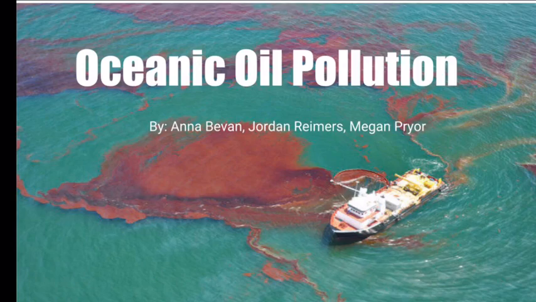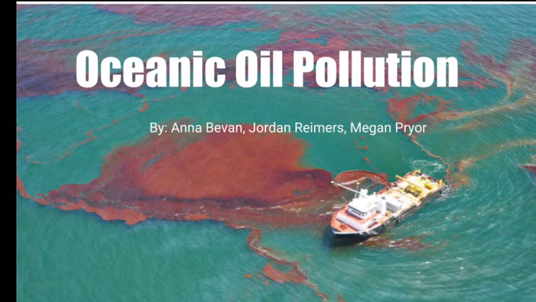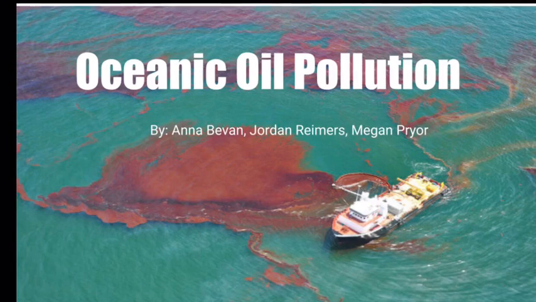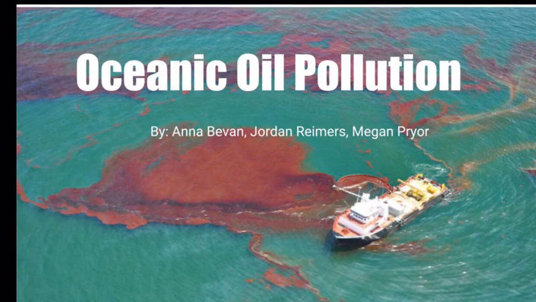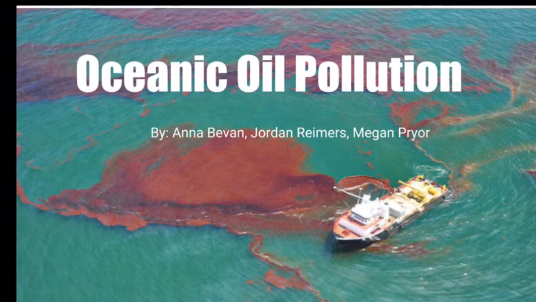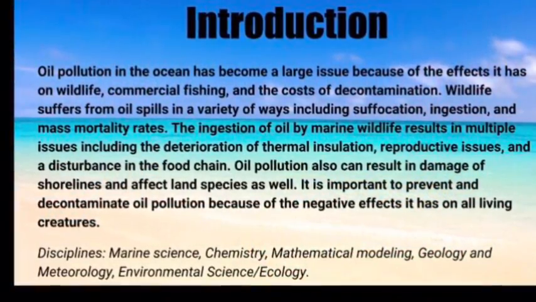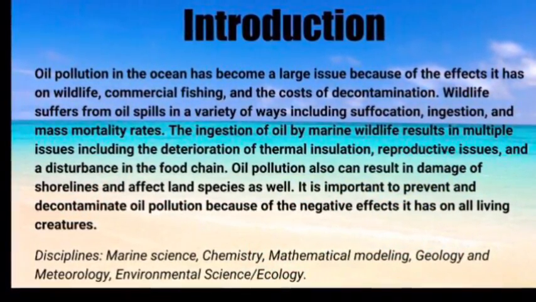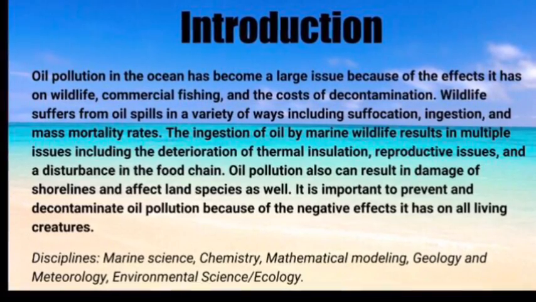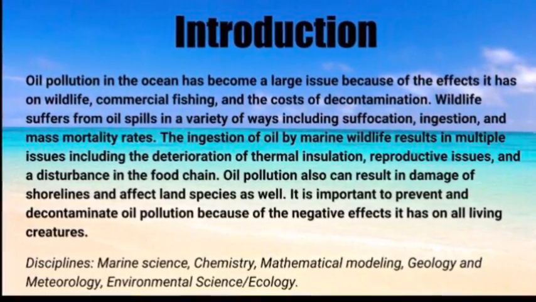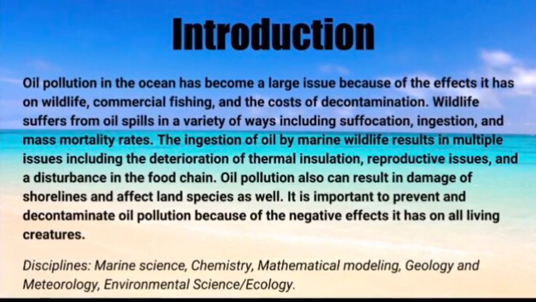The ingestion of oil by marine wildlife results in multiple issues, including the deterioration of thermal insulation, reproductive issues, and a disturbance in the food chain. When different species ingest oil, they become contaminated and can poison their predators, resulting in multiple species declining. This contamination also affects the human population. The contaminated food sources result in commercial fishery businesses going out of business.